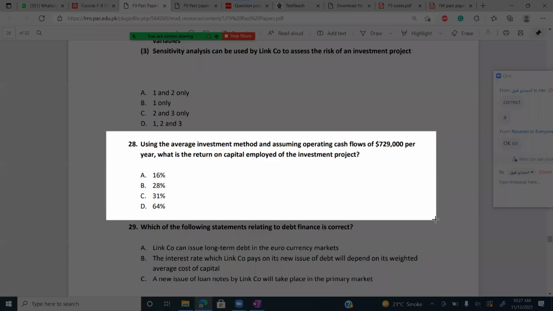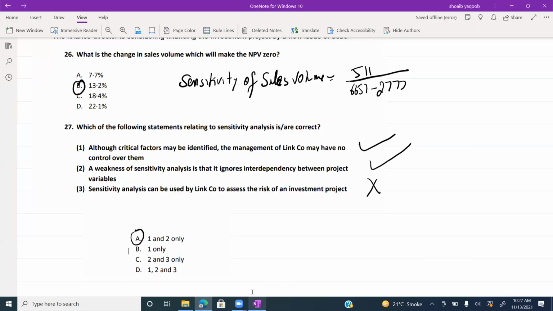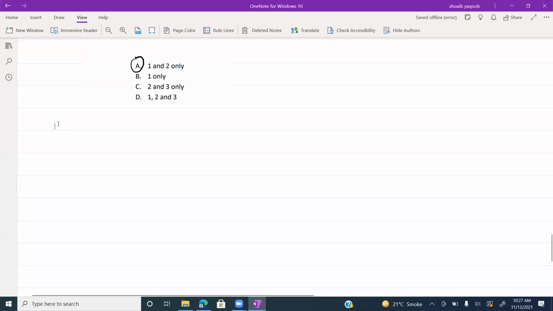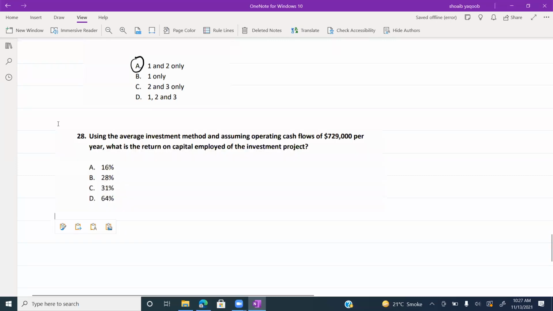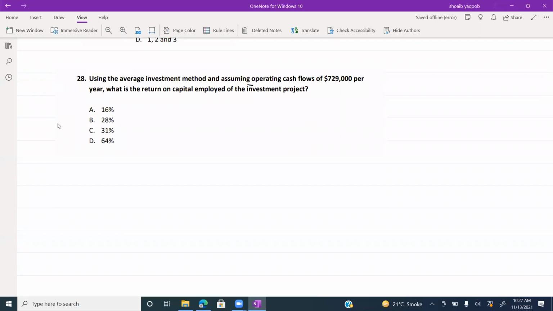Using the average investment method and assuming operating cash flow of 729,000 per year, what is the return on capital employed? So operating cash flow per year is 729,000.